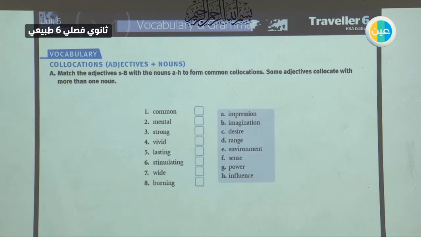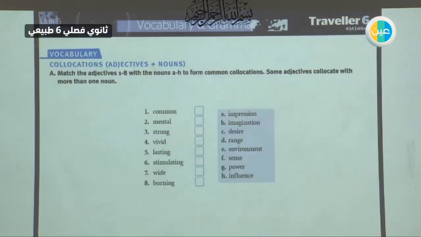We will start with Traveler 6, Module 3, Unit 5, page 61 in your student books. As we have started with module number 3, Body and Mind, Unit 5 is about the mind. Open your books on page 61.